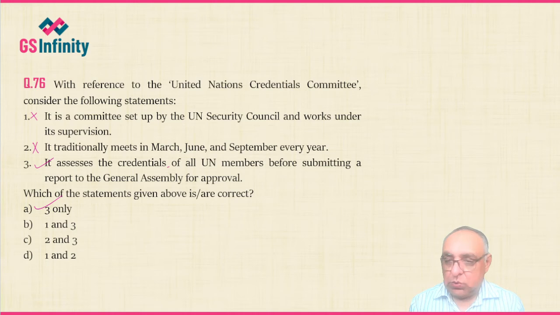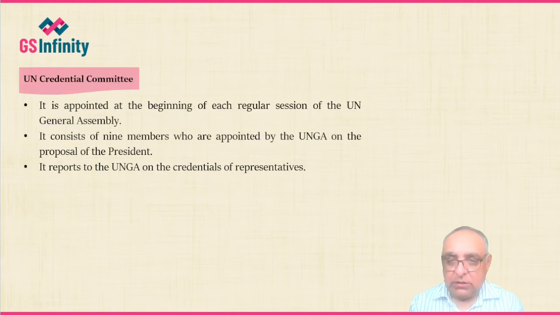Okay. So now some information about it. UN Credentials Committee. It is appointed at the beginning of each regular session of the UN General Assembly. It consists of 9 members who are appointed by the United Nations General Assembly on the proposal of the President. So first point, it is appointed at the beginning of each regular session of the United Nations General Assembly, which I have told earlier also.